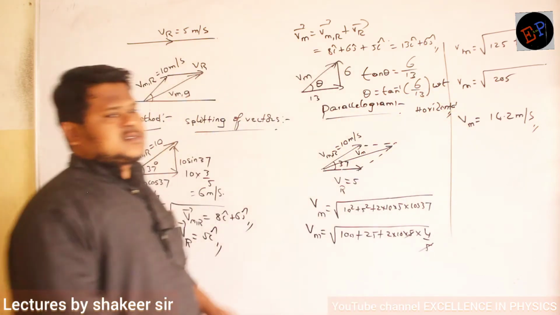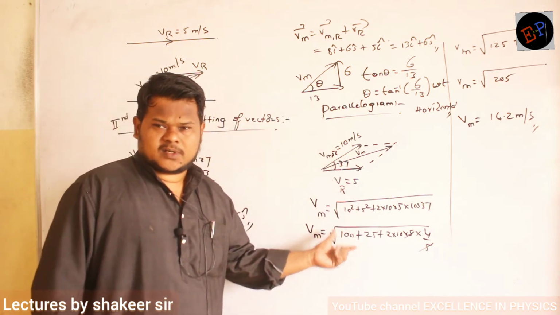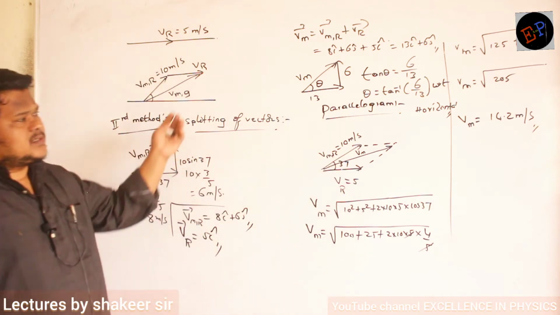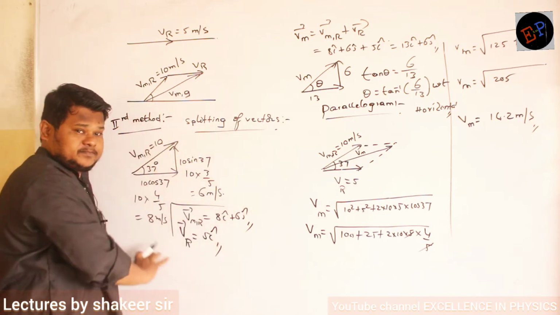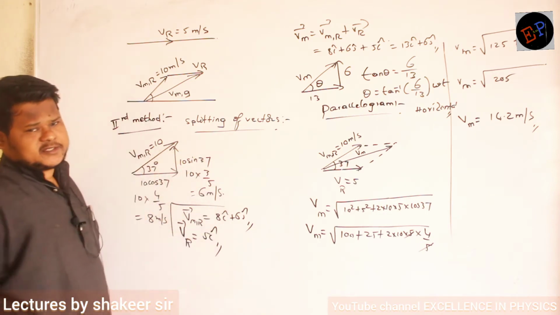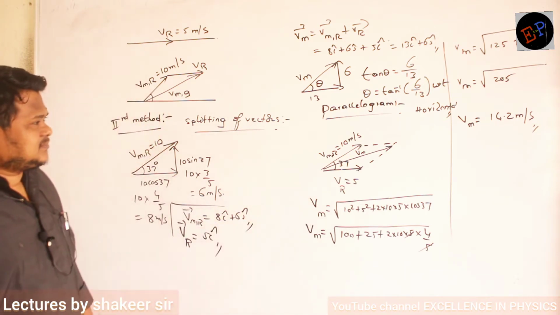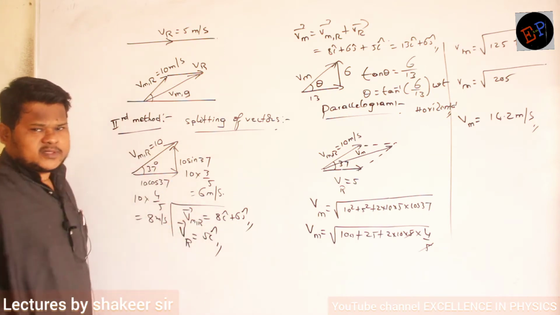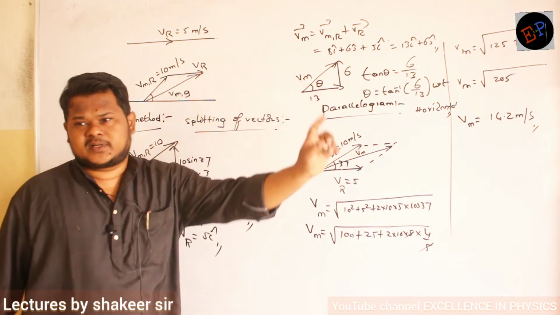Okay, so this is how we can do the calculation. Either you can do it by parallelogram rule of addition or triangle rule of addition, or you can always split the vectors into components and then do the calculation. Out of these two, this one is more preferable. The vector method is more preferable because you can apply it in any condition. You cannot apply the other one in all conditions. Are you able to understand? You can apply it, but it becomes a bit tough. But this one is the best method of doing the problem. Split the vectors into components, then substitute the concept of relative motion, and you will get the answer.